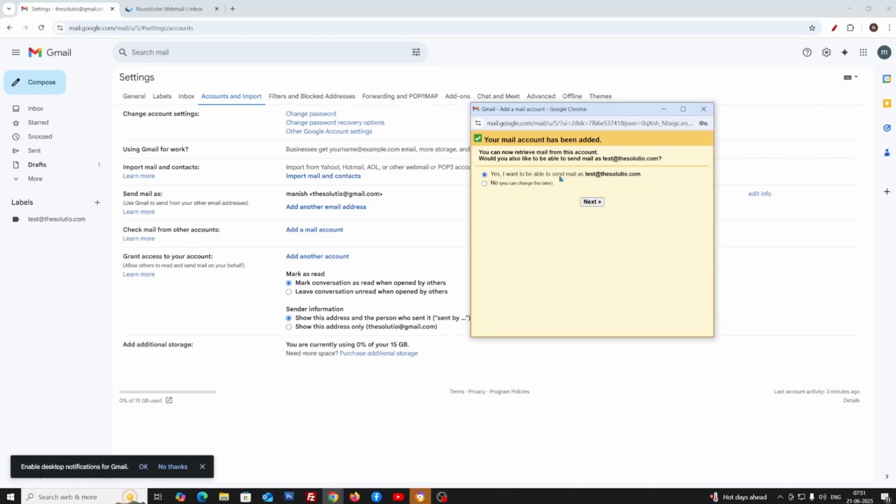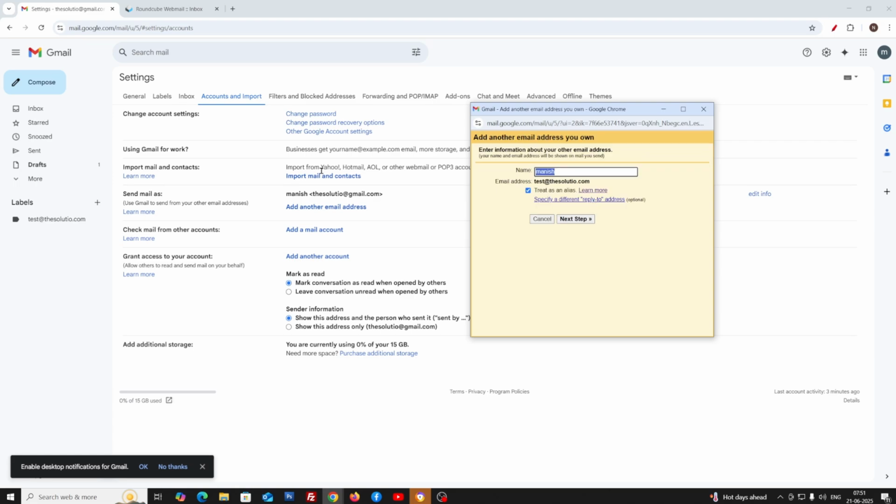Yes, I want to be able to send email. Click next. Now we will write our name here and we will uncheck treat as an alias and click next.